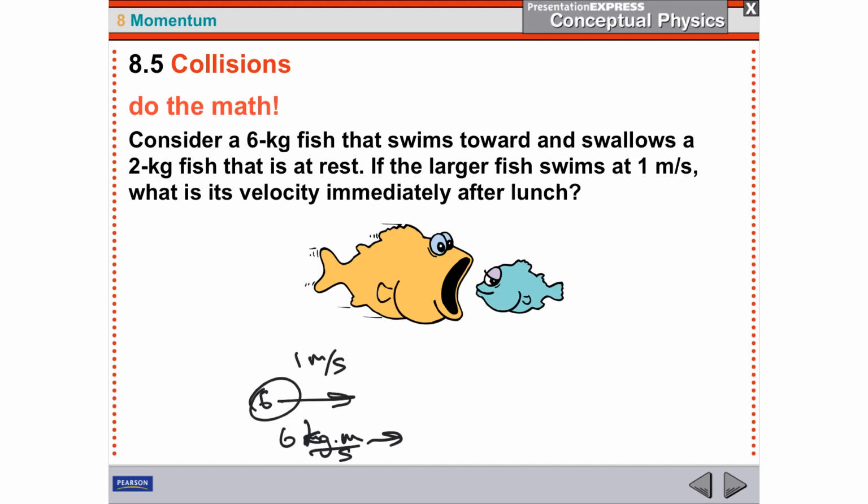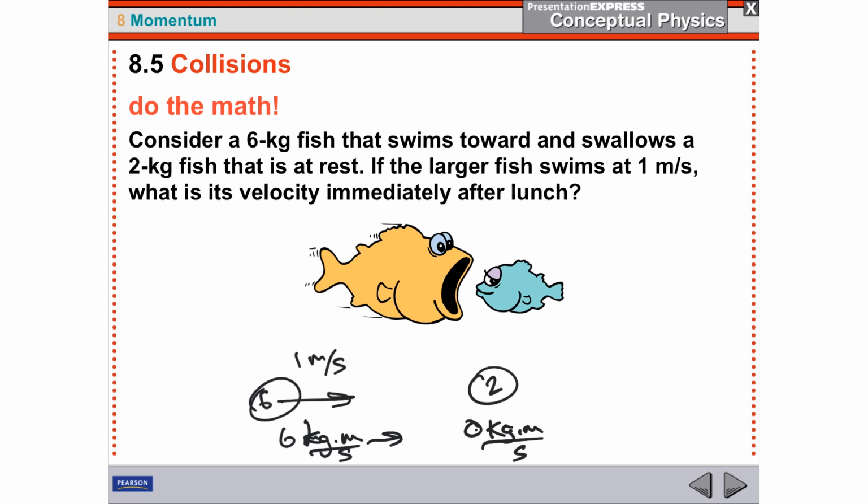This guy is 2 kilograms and he is going 0. So what's his momentum? His momentum is 2 times 0, which is 0. So he has no momentum. Okay, so this is going to be 0 kilogram meters per second.